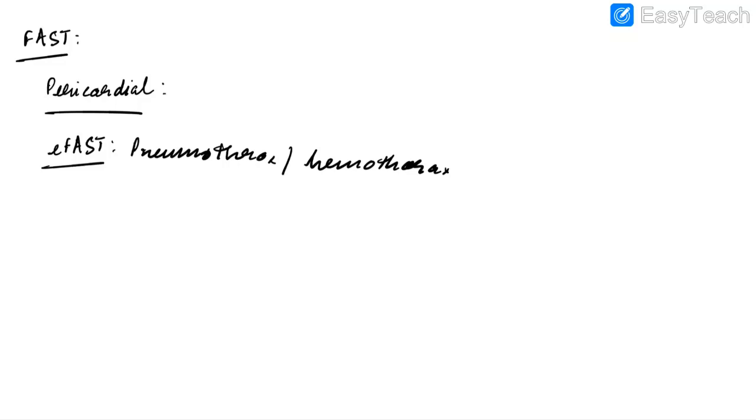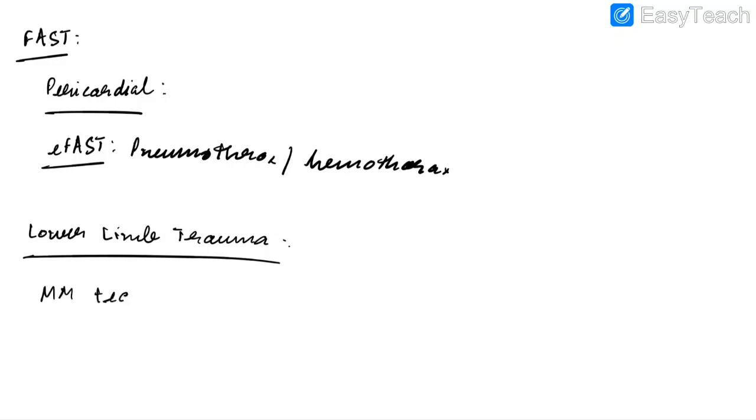Now let us discuss some important concepts in lower limb trauma. In case of middle meniscus tear, we will see double PCL sign. PCL stands for posterior cruciate ligament. In middle meniscus tear, the middle meniscus comes anteroinferior to the PCL, mimicking a second smaller PCL. This is called as double PCL sign.